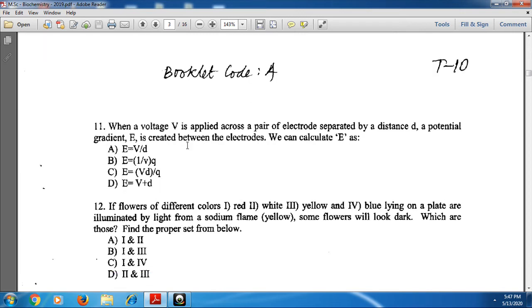And next, the 11th one: when a voltage V is applied across a pair of electrodes separated by a distance d, a potential gradient is created between the electrodes. We can calculate E as E equals V by d. This is the direct formula.